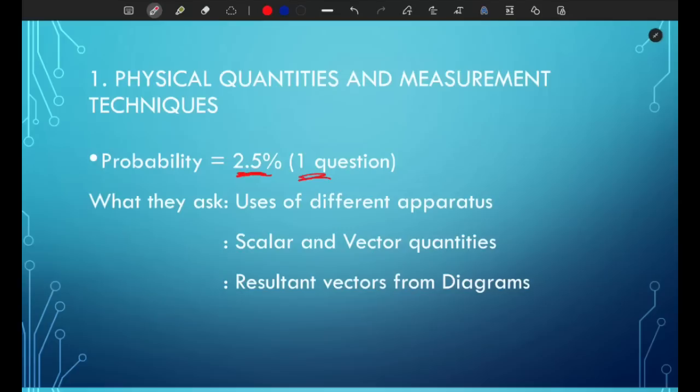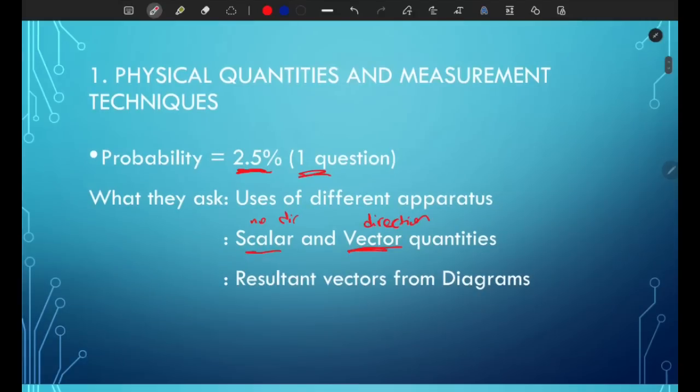They can ask you about the use of different apparatus, so you should know the differences between a ruler and a micrometer. It's rare that they ask that, but it could come. The most common one is scalar and vector quantities. They can ask you to differentiate between these. A scalar quantity has magnitude but no direction, but a vector has direction.